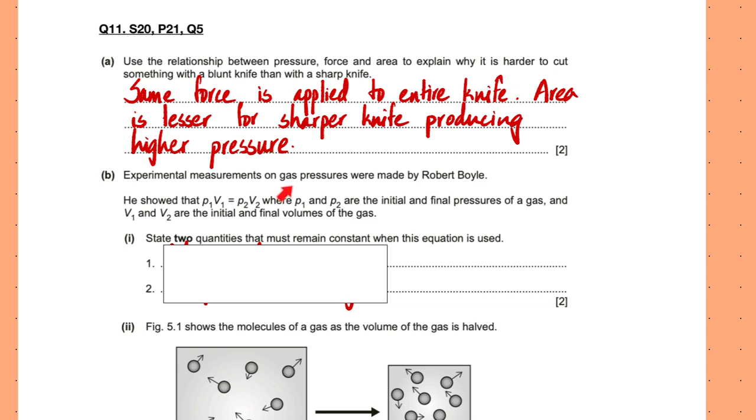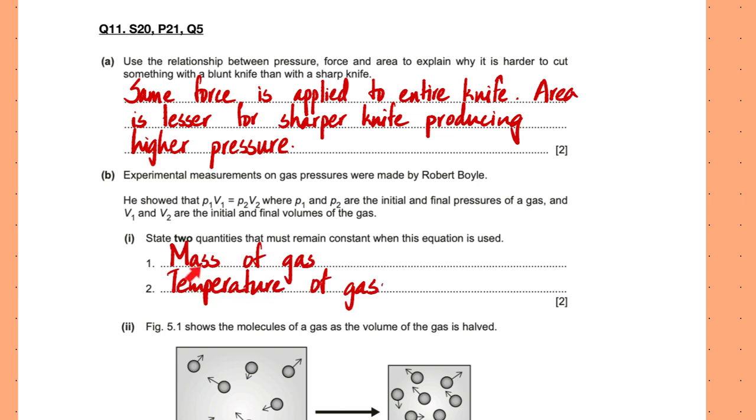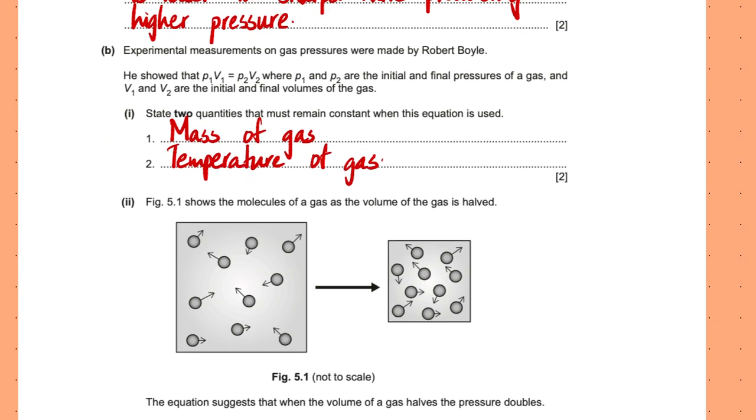Experimental procedures: experimental measurements on gas pressures were made by Robert Boyle. He showed that P1V1 equals P2V2. State two quantities that must remain constant when this equation is used. So the two assumptions are that the third quantity, which is temperature, must remain constant, and the mass of the gas must also be constant.